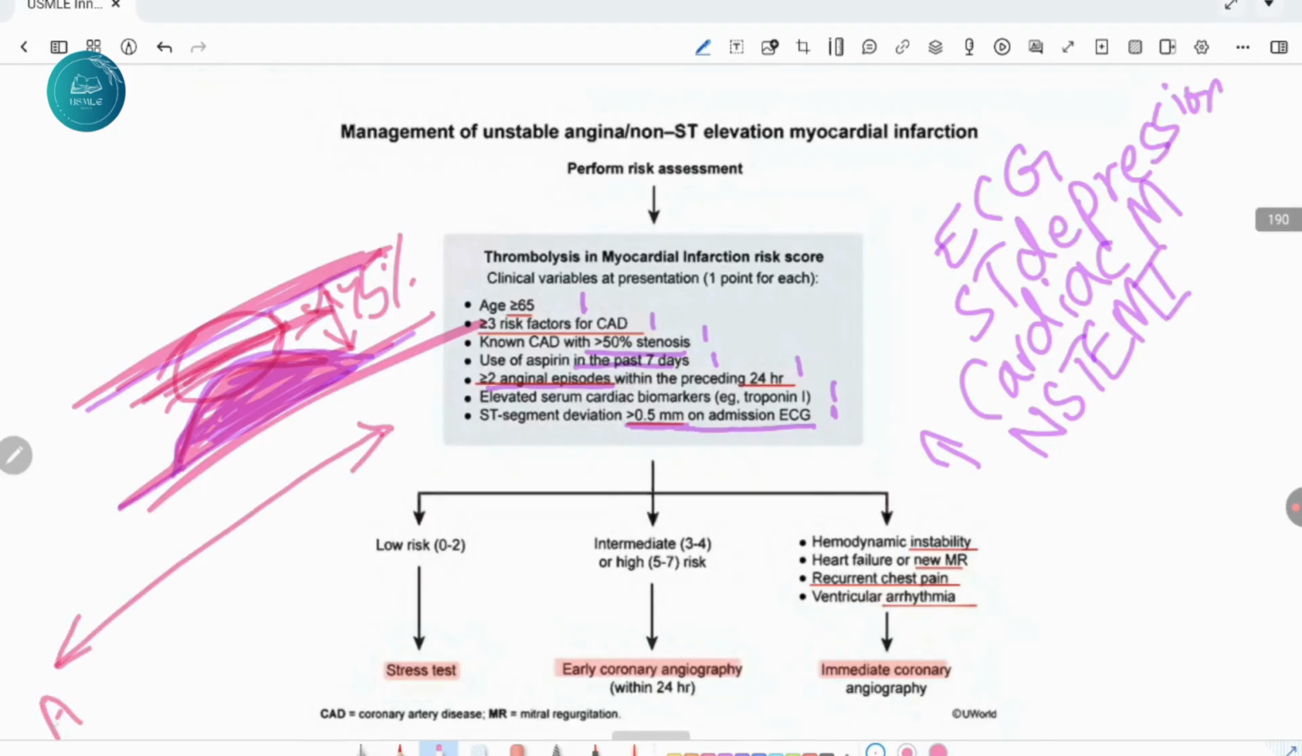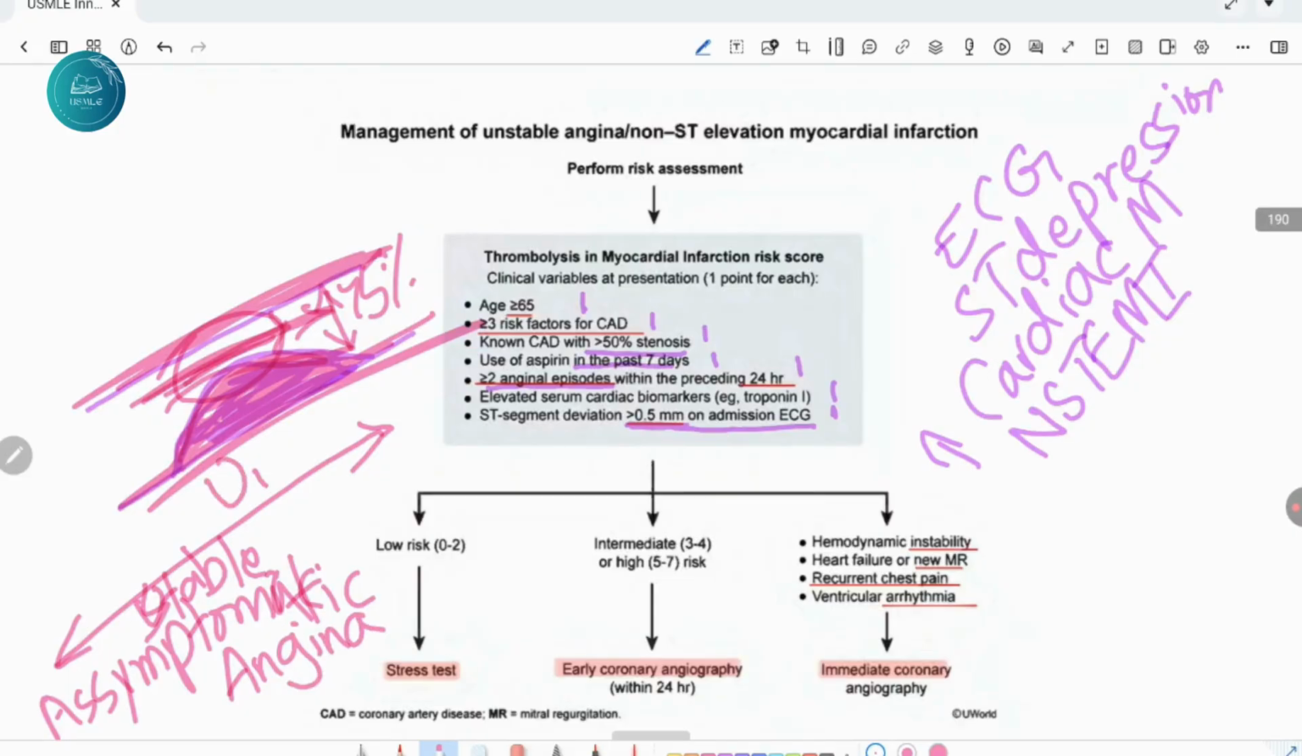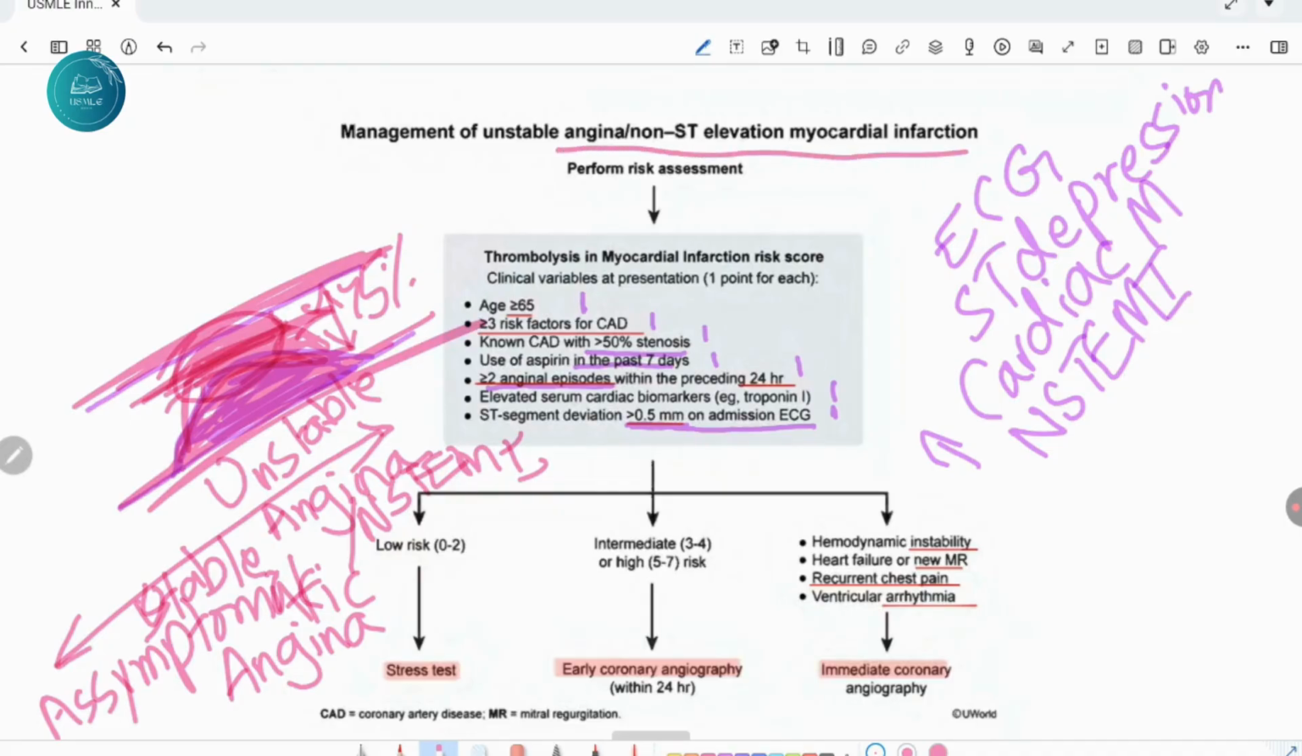On one side, the patient is asymptomatic, then unstable angina or NSTEMI, and STEMI. When the patient has 100% blockage, then the patient will present with STEMI. So, when the patient has unstable angina or NSTEMI, we perform some risk assessment.